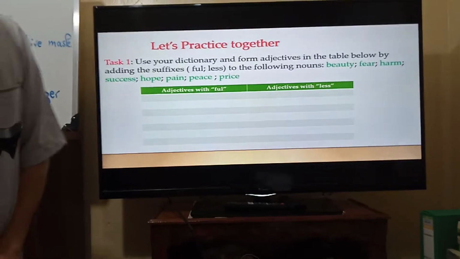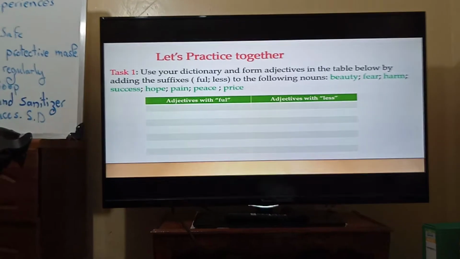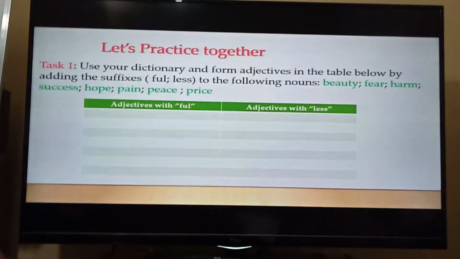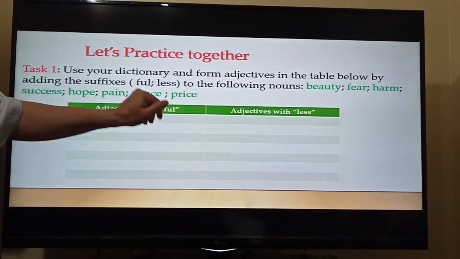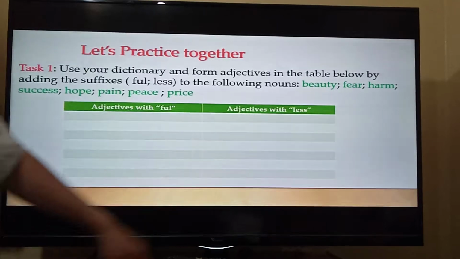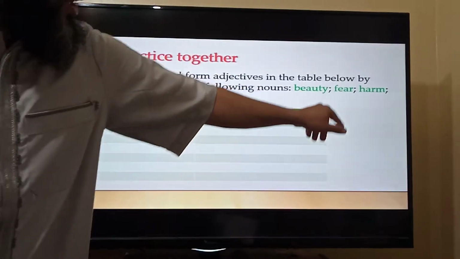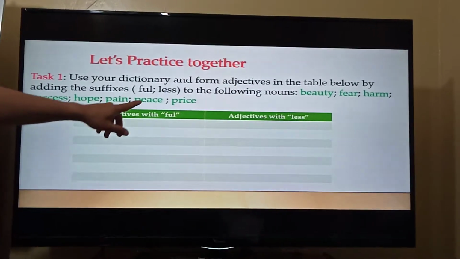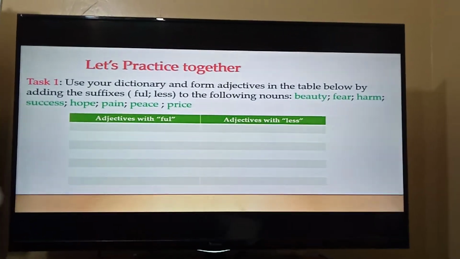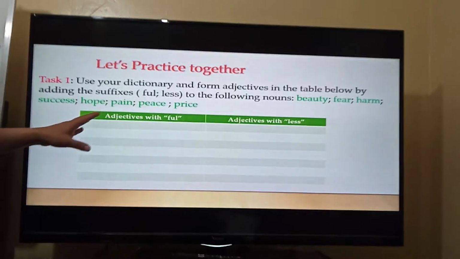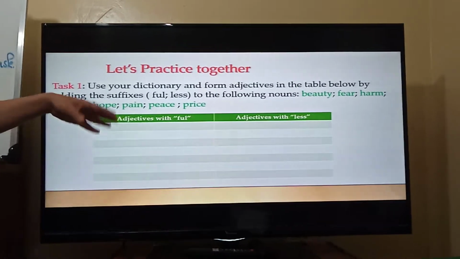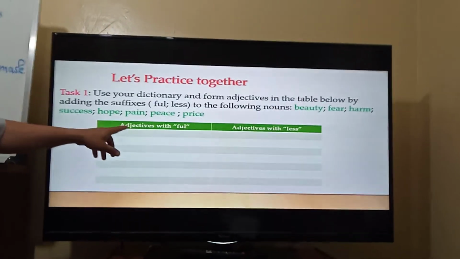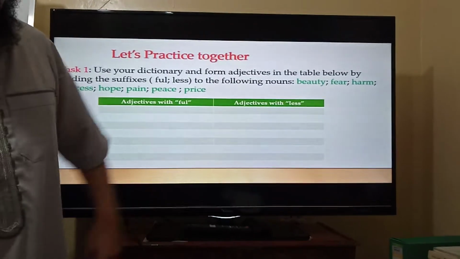So you've got task 1. Use your dictionary and form adjectives in the table below by adding the suffixes full or less to the following nouns. What we have: beauty, fear, harm, success, hope, pain, peace, and price. In the table, you put the adjectives created from those given nouns, with full here, with less here.